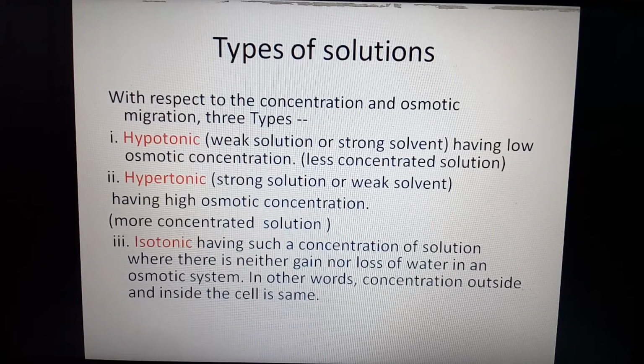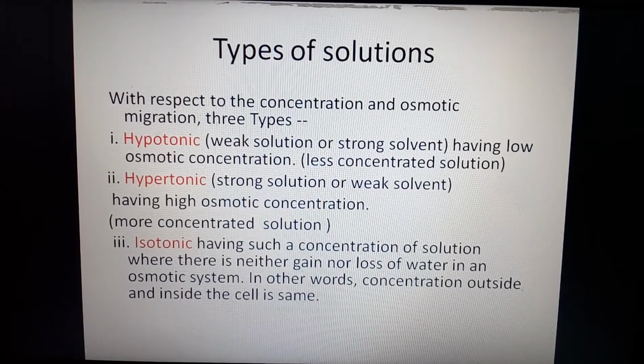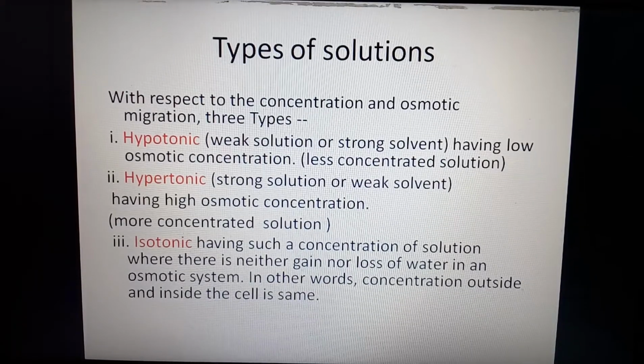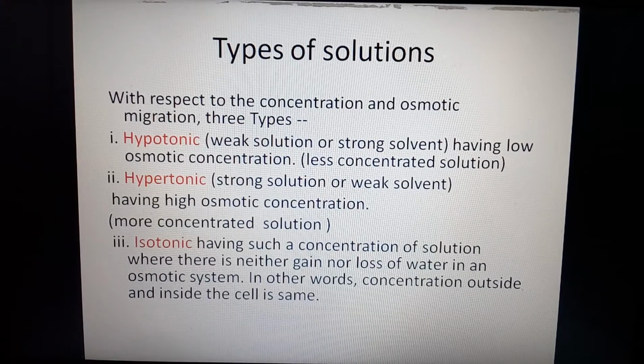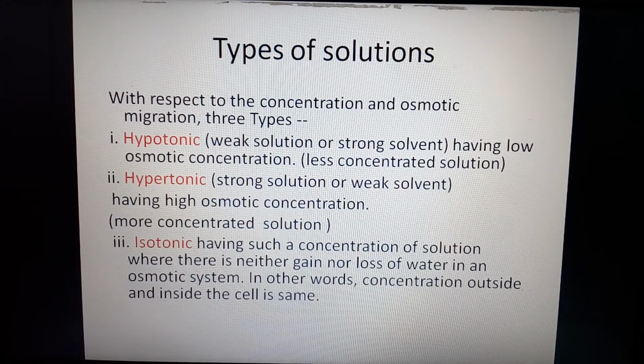So isotonic has such a concentration of solution where there is neither gain nor loss of water in an osmotic system. In other words, the concentration outside and inside the cell is the same in an isotonic solution. We prepare tea, and after that, when we pour that tea into different cups, the solution present in all those cups is isotonic.